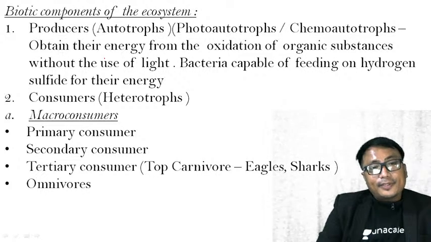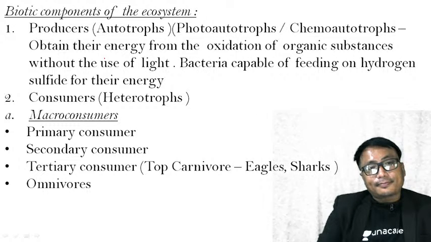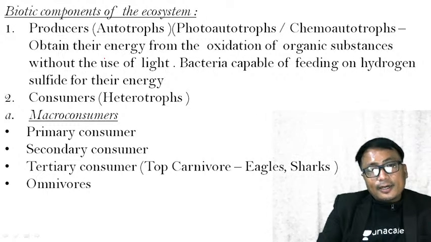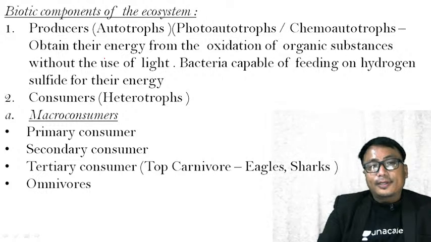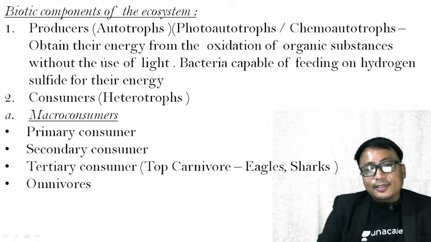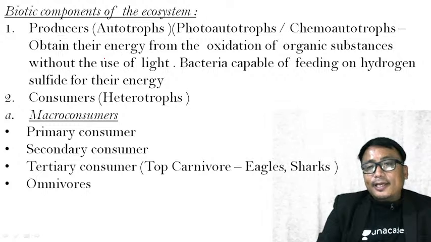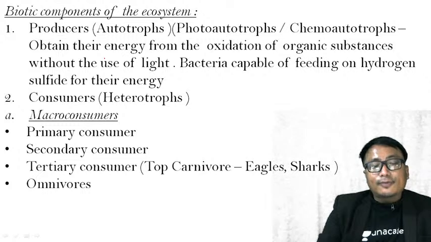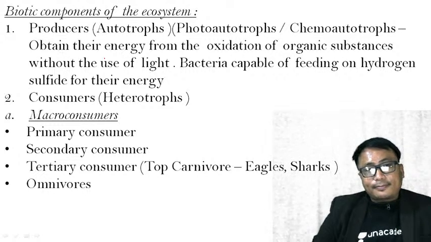Okay, we have seen producers, consumers, decomposers. Producers are autotrophs: photoautotrophs and chemoautotrophs. Chemoautotrophs obtain their energy from the oxidation of inorganic substances without the use of light. Bacteria capable of feeding on hydrogen sulfide are one example. Then the producer autotroph is the plant.